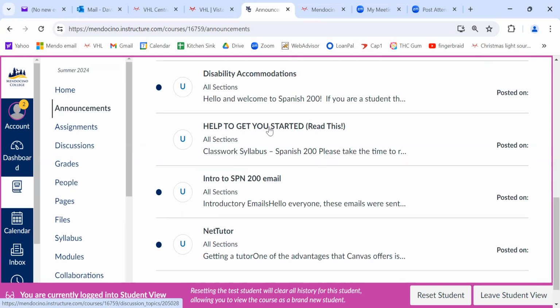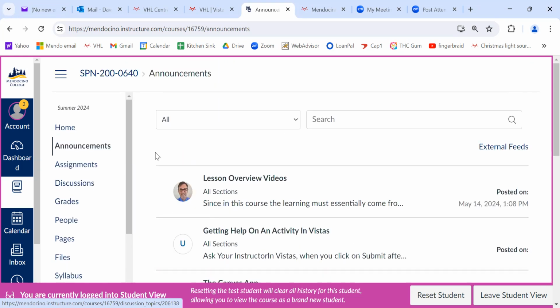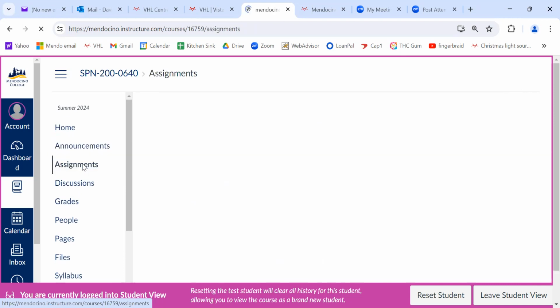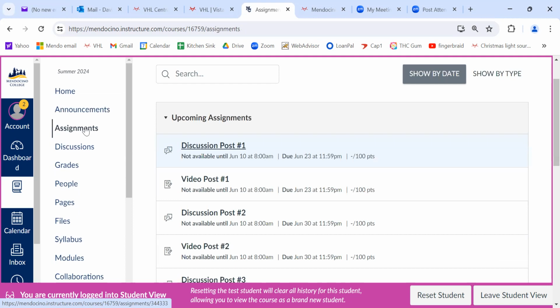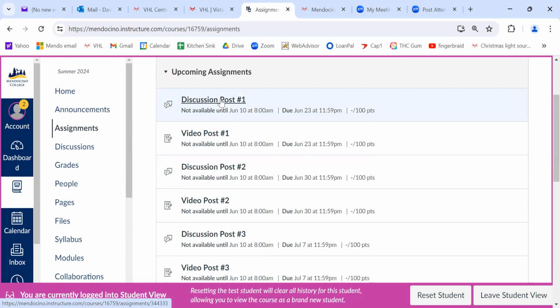Then there's other things. You also really ought to read help to get you started. It's an important one. Read that. The rest of it's not that important, but make sure you check announcements. Now, I also want to show you assignments. You can access the assignments from the home page, but this is a nice little list. You just click on assignments and it will show you your discussion post.